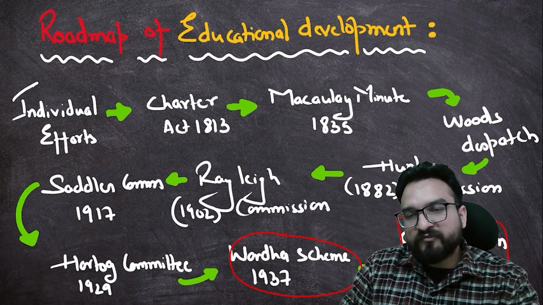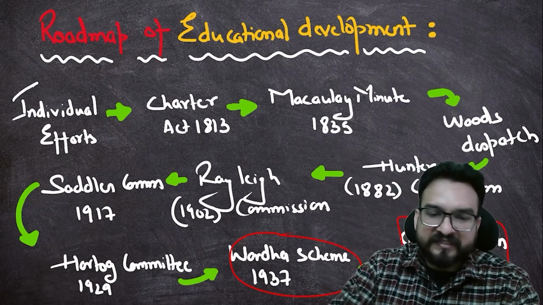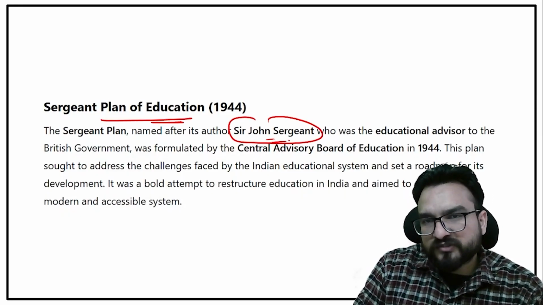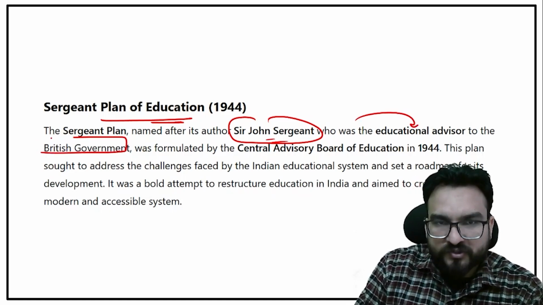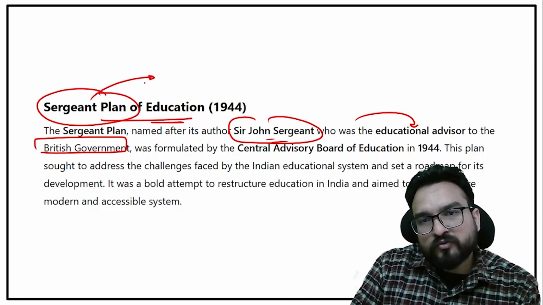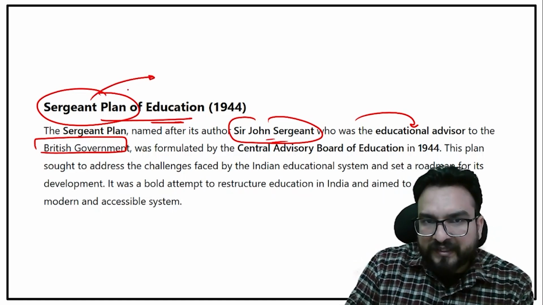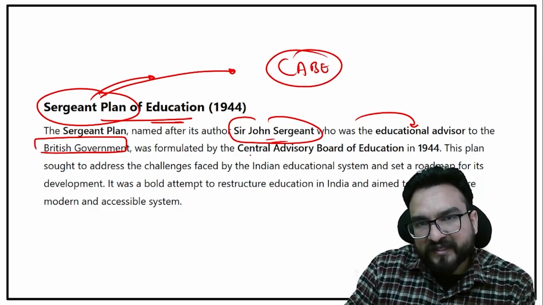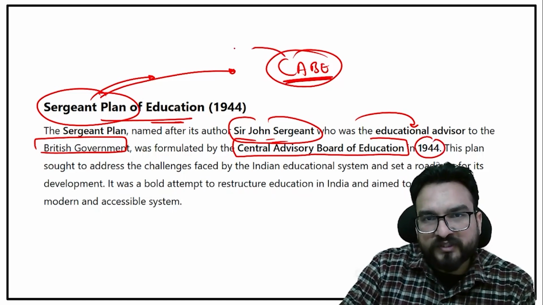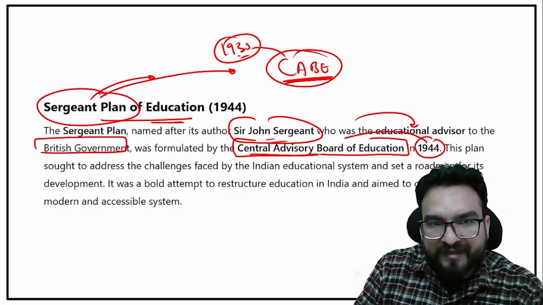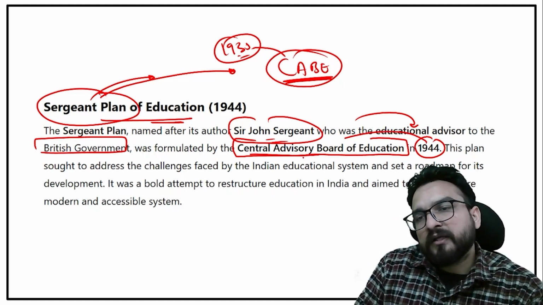Now the last plan before independence, the Sargent plan, we are going to understand. So see the Sargent plan of education now, guys. The Sargent plan was named after John Sargent, who was the educational advisor to the British government. This commission was appointed to oversee the education system in India, and they submitted their recommendation to CABE. What was that CABE? Central Advisory Board of Education, in 1944. It was set up in 1935. In 1944, they gave the recommendation, and CABE basically accepted these recommendations too.